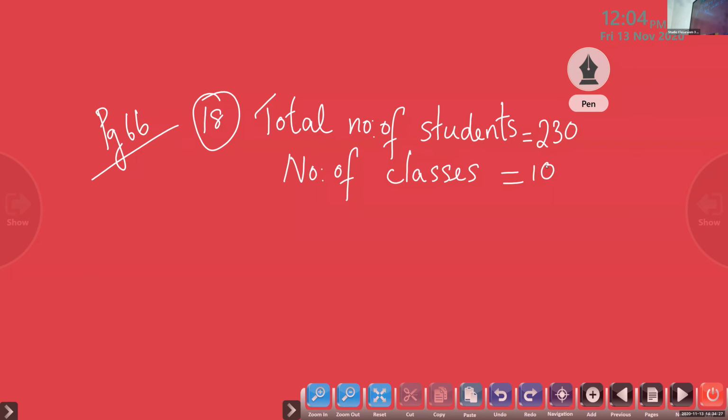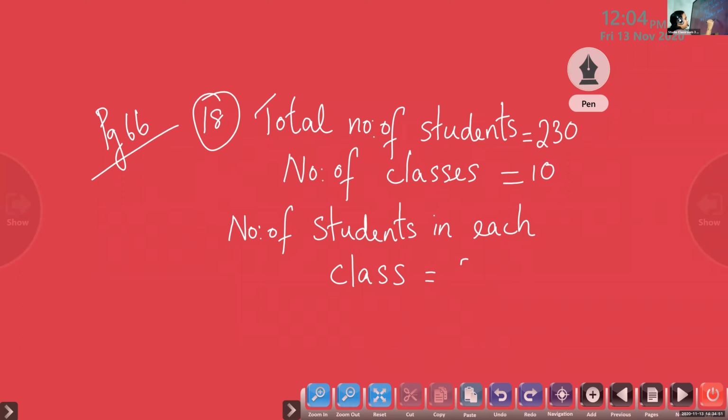Next, what we have to find out? Number of students in each class. Number of students in each class is equal to 230 divided by 10. Okay, children, find out the answer. 230 divided by 10. So all the steps we can find out from the question.